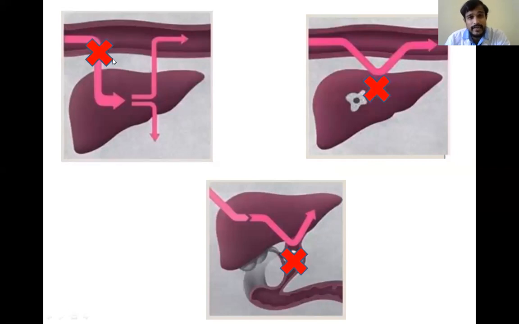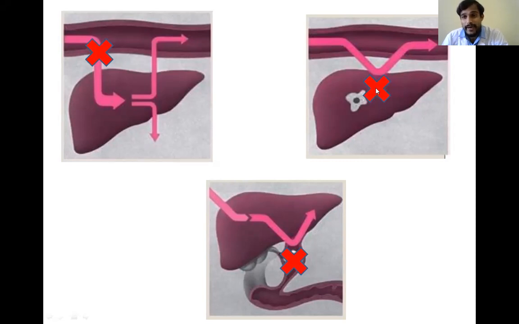Normally bilirubin is produced by hemolysis, but in some diseases like malaria and sickle cell anemia, more hemolysis occurs. More RBCs will be lysed, so more heme is released and more unconjugated bilirubin is released. So this is hemolytic jaundice, in which more unconjugated bilirubin leads to hyperbilirubinemia or jaundice.